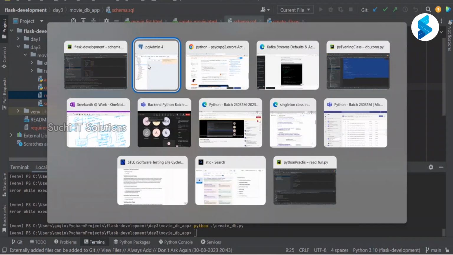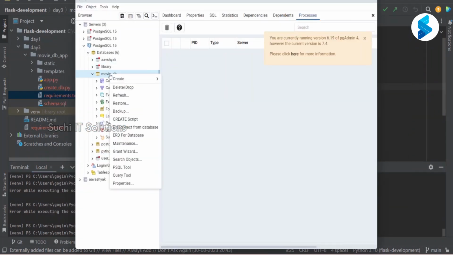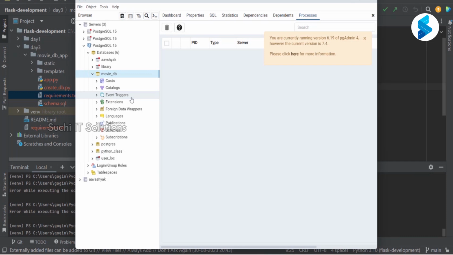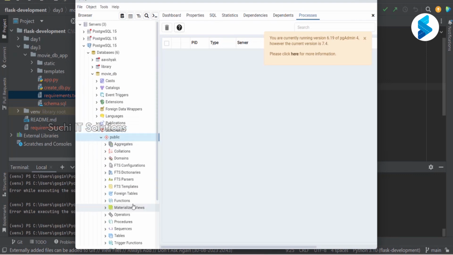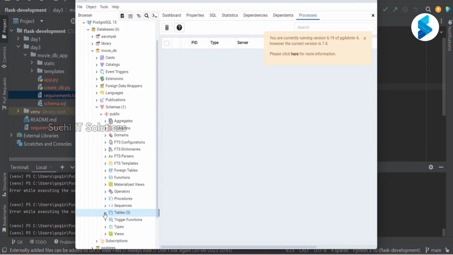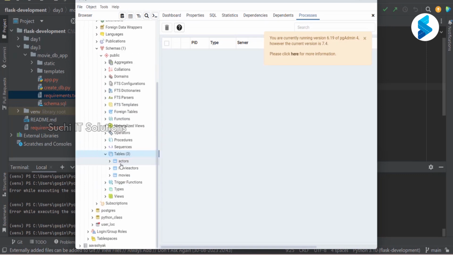Let's go check if it has created the tables. Let me refresh. Let me go into schemas, public, and within that you will have tables. In that, did we get these three tables? Actors, movie actors, and movies. Yes, sir.